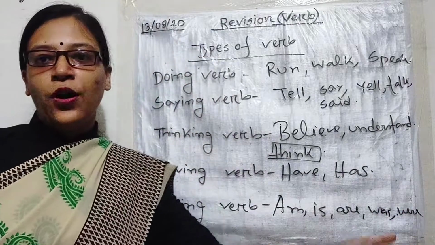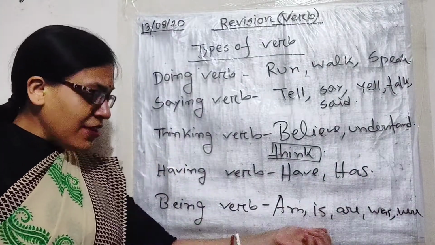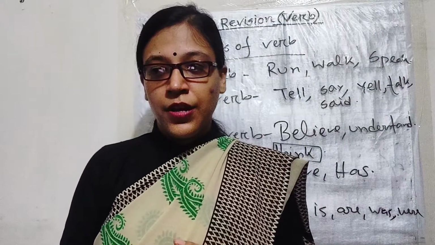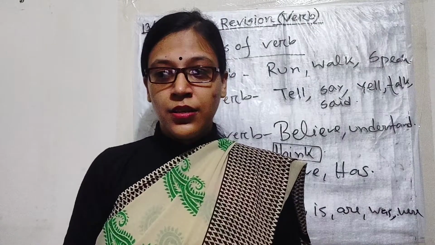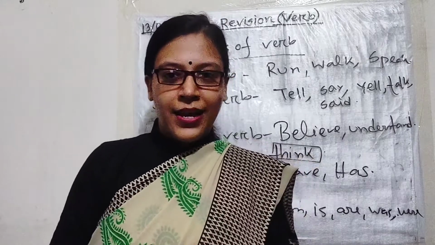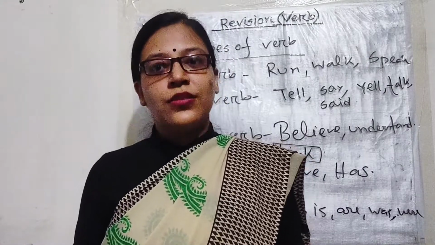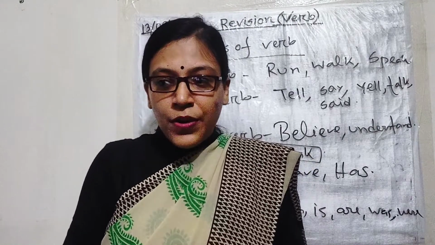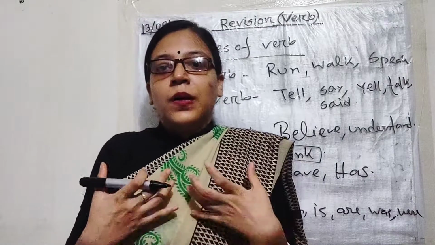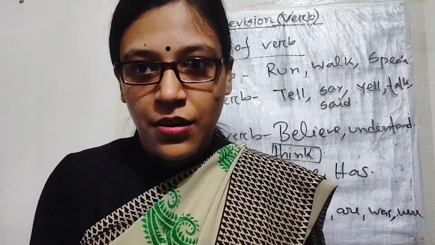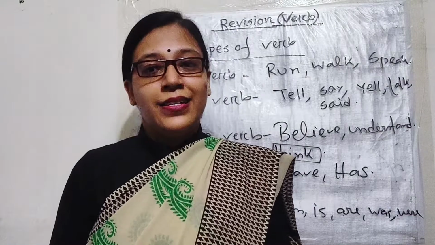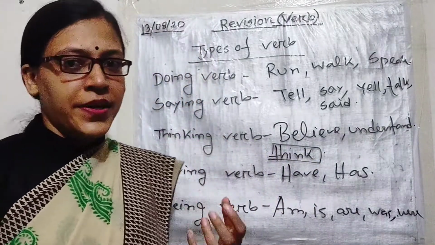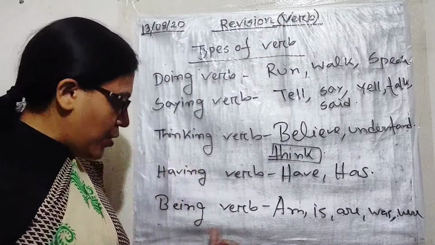We use being verbs when we want to express who I am, what I am, who someone is, what someone is. That means how you are existing. I am a girl, I am existing as a girl. He is a boy, he is existing as a boy. Whenever we are trying to express this kind of information, we use being verbs.